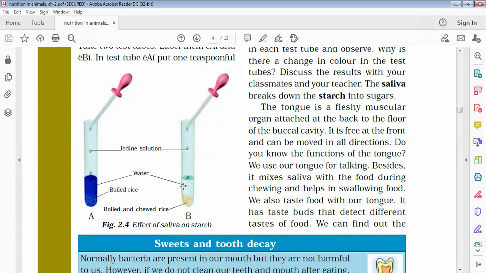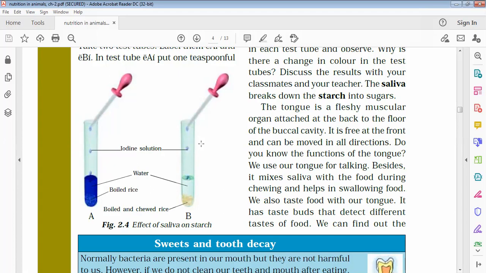Now put half a spoonful of boiled rice in test tube A. Chew well one spoonful of boiled rice for about 4 to 5 minutes till it becomes paste. Then transfer the chewed boiled rice into test tube B. Then add about 5 ml of distilled water in both the test tubes. Now add 2-3 drops of iodine solution to each test tube and shake it well.